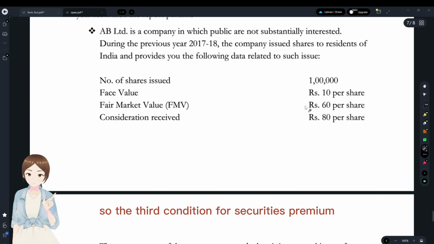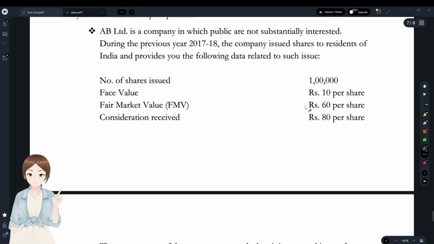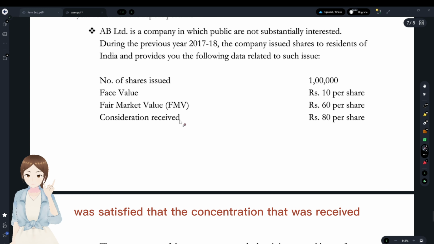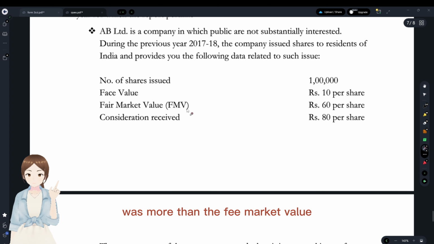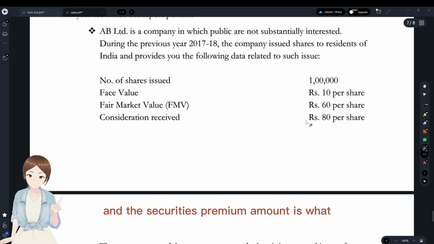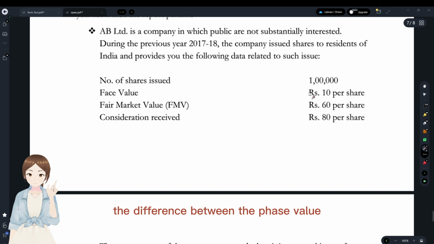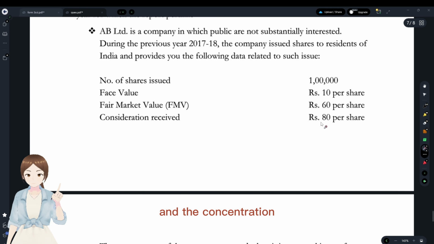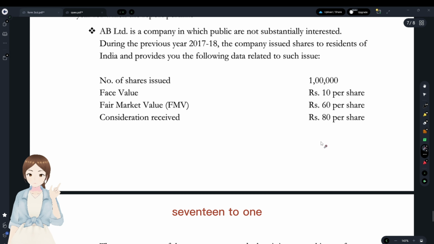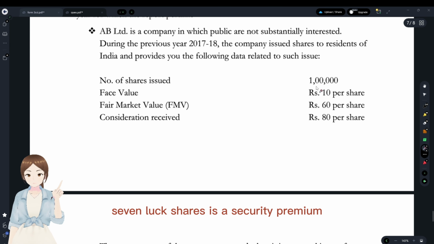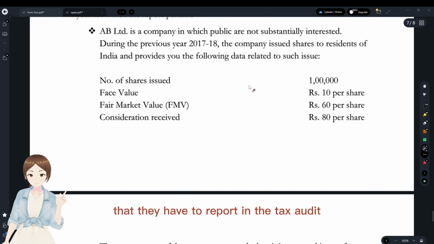So that condition for securities premium, condition 1 was satisfied, that the consideration that was received was more than the fair market value. And the securities premium amount is the difference between the face value and the consideration. 70 is the securities premium. 70 into 1 lakh shares, 7 lakh is the securities premium that they have to report in the tax audit.